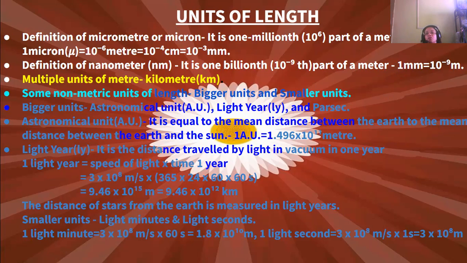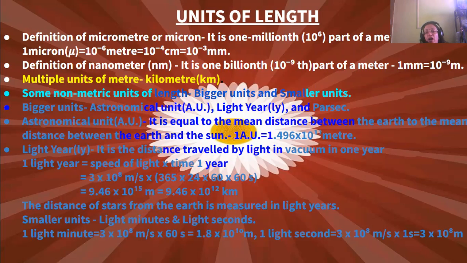Mean distance of the Earth and the Sun is the astronomical unit. 1 AU is equal to 1.496 into 10 to the power 11 meters. Okay, 10 to the power 11 meters.